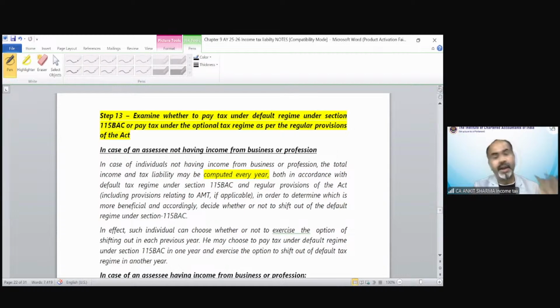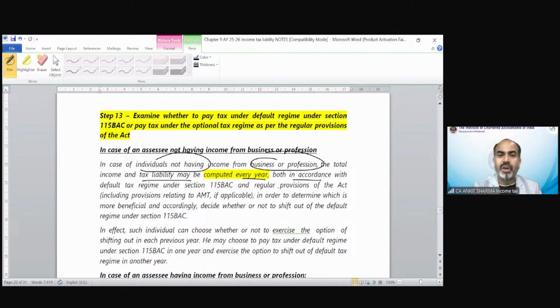There is no restriction. So it says in case of individuals not having any business income, the total income and tax liability may be computed every year, both in accordance with section 115BAC, regular provision, or AMT if applicable, or normal, or whatever is most beneficial.